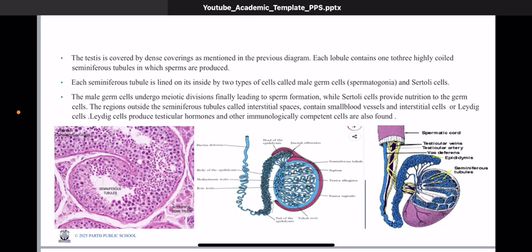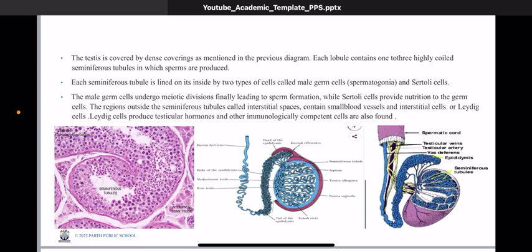The testis also has outer coverings, and primarily we look within the testis. The testis is covered with several layers, not only as a dense covering, but internally also segmentation within the testis is present. Within these compartments, the testicular lobules, which are like an engineering marvel, there are not only male germ cells but also certain other cells.